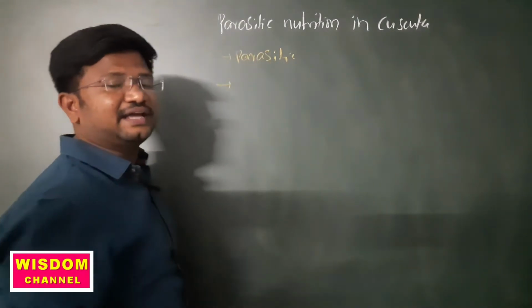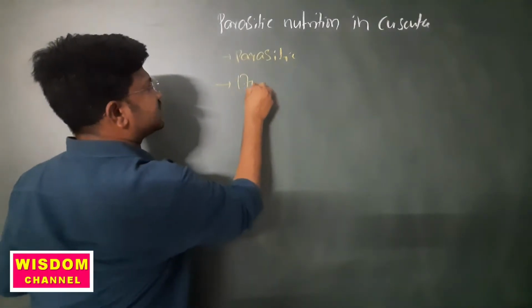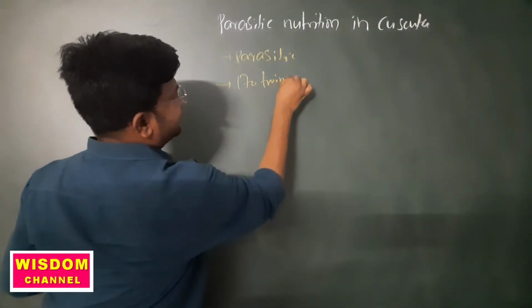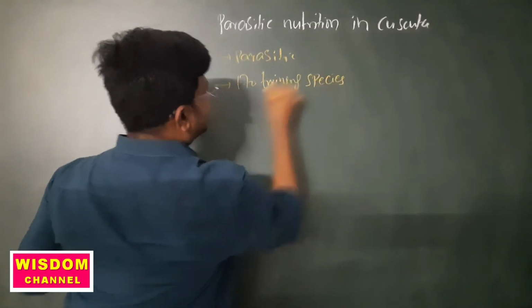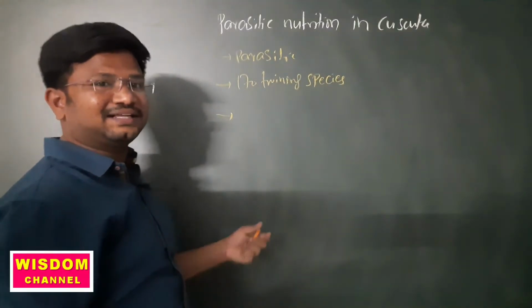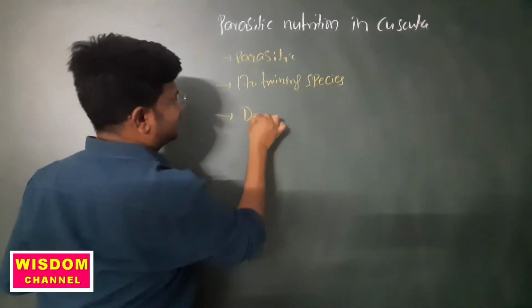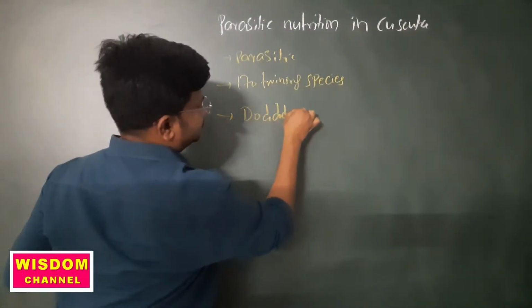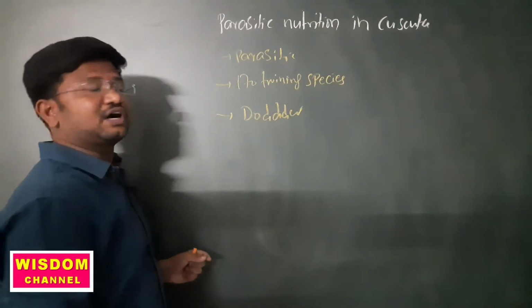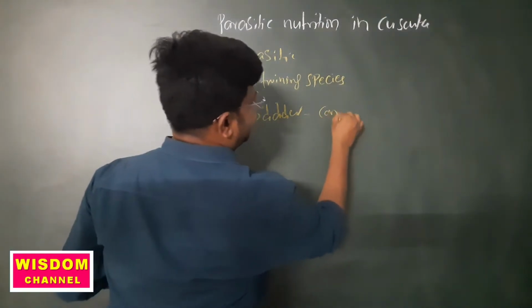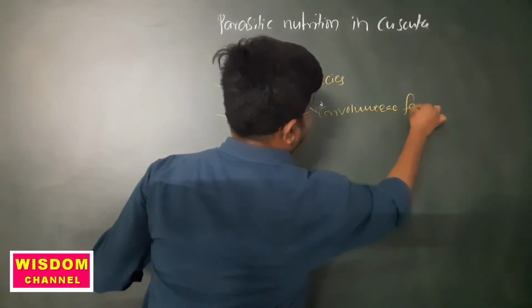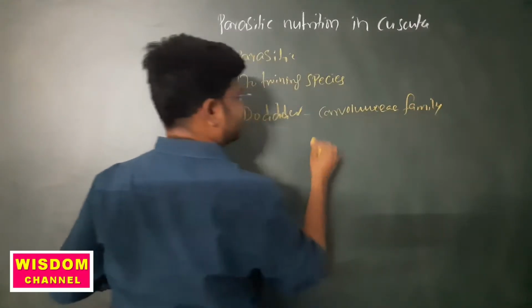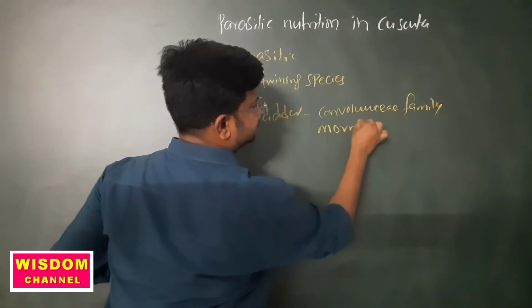It has about 170 twining species around the world. Another name for Cuscuta is dodder plant, and it belongs to the Convolvulaceae family, which we call morning glory.